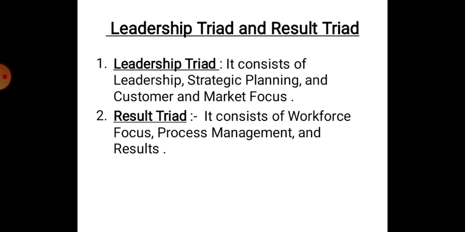The leadership triad consists of three elements, that is leadership, strategic planning, and customer and market focus. This you can see towards left of the figure. Second, the result triad. It consists of workforce focus, process management, and results. This triad in the figure you can see towards right.